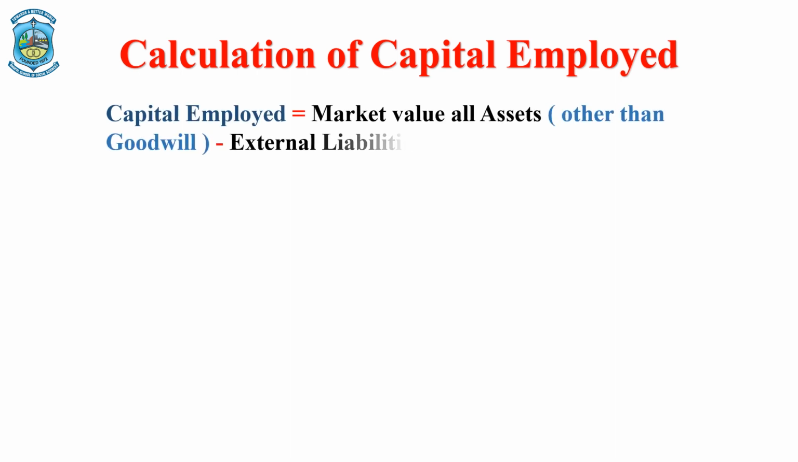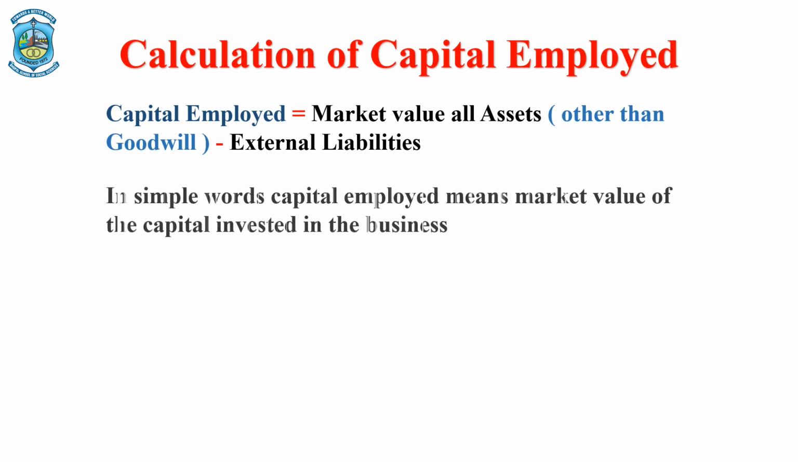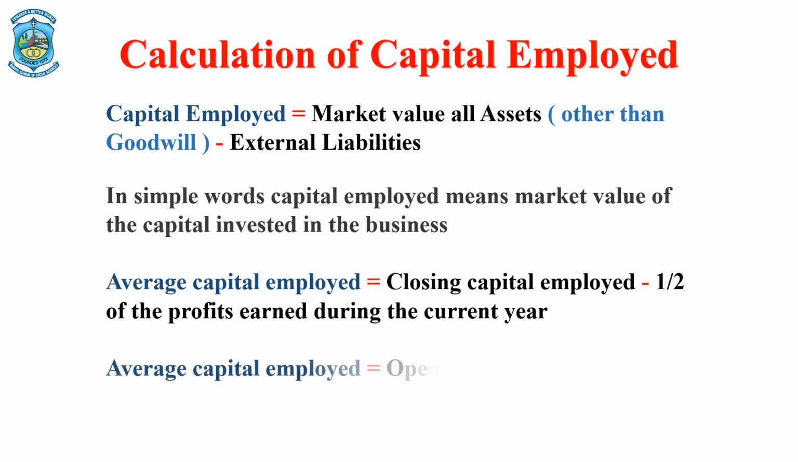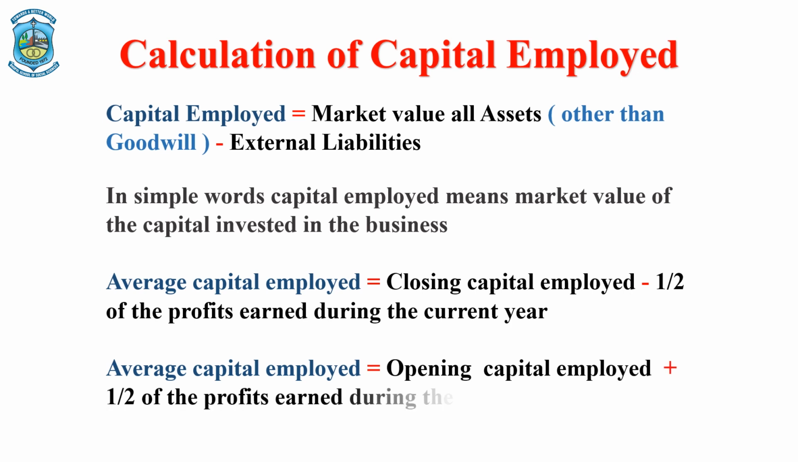These are the very three basic terms which we need to understand before we jump to the formulas. First, we will understand the capital employed. What do you mean by capital employed? Capital employed in simple terms means market value of all the assets minus external liabilities. In other words, we can say that the amount or the capital invested in your business is your capital employed. We always give priority to average capital employed. Now, how do you calculate average capital employed? Closing capital employed minus half of the profits earned in the current year, or opening capital employed plus half of the profits earned during the current year.